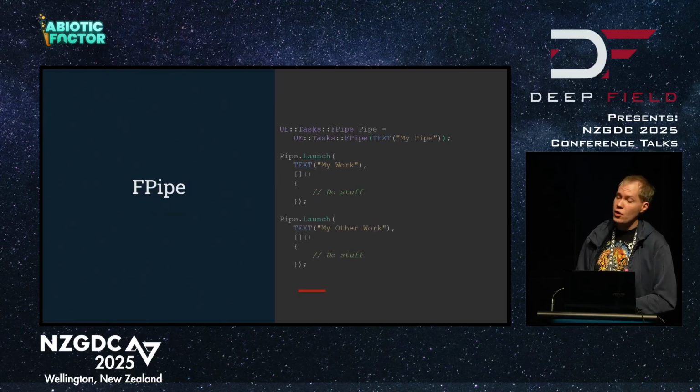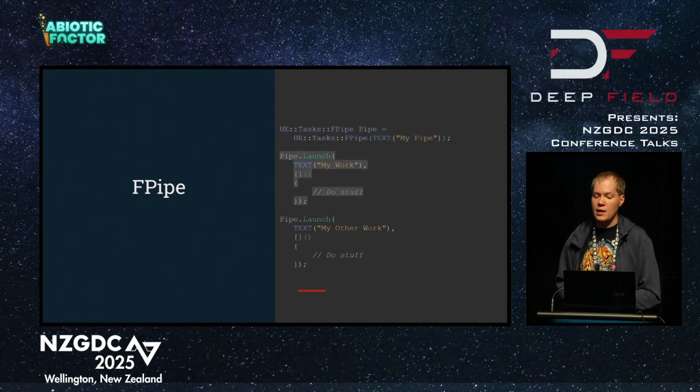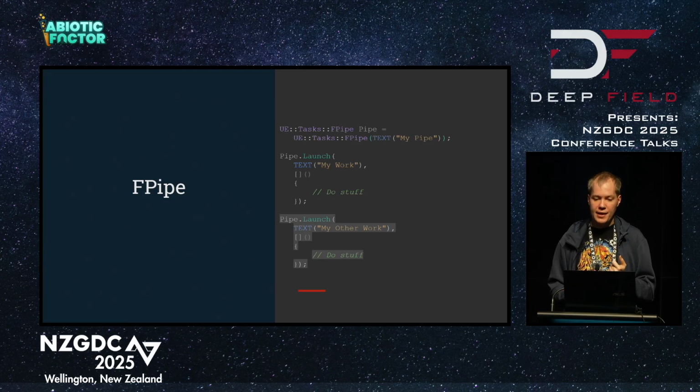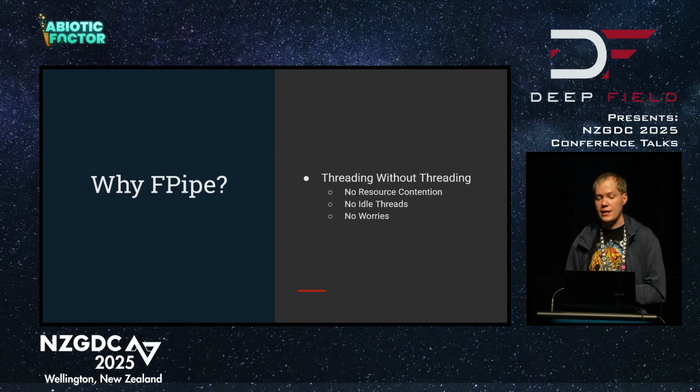Also in UE Tasks is this new type FPipe, and I want to quickly talk about this because it's very cool and I've got an example from our game. We begin by creating a pipe just like we did a thread pool earlier, and then we feed it work after work after work just like a thread pool. And it is a thread pool, but it's special because it's a thread pool with only one thread. And you might be thinking, Andrew, that's stupid. But there is a really good reason for this.